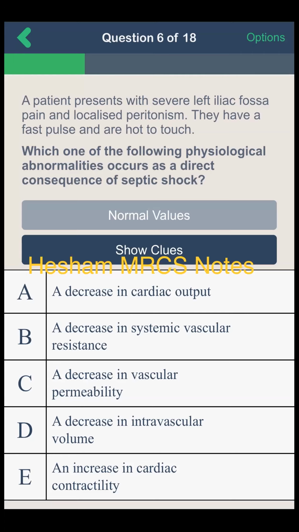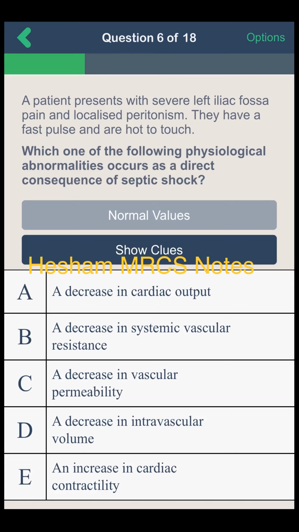A patient presents with severe left iliac fossa pain and localized peritonism. They have a fast pulse and are hot to touch. Which one of the following physiological abnormalities occurs as a direct consequence of septic shock? Option A, a decrease in cardiac output. Option B, a decrease in systemic vascular resistance. Option C, a decrease in vascular permeability. Option D, a decrease in intravascular volume. Option E, an increase in cardiac contractility.